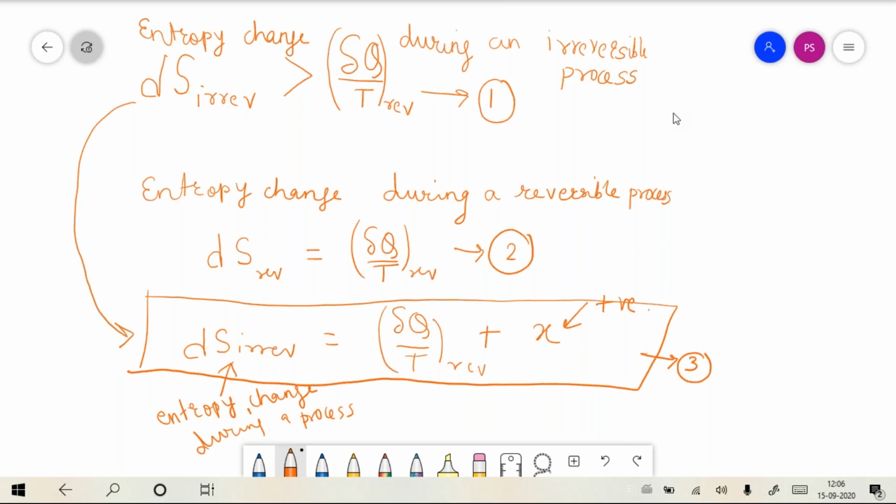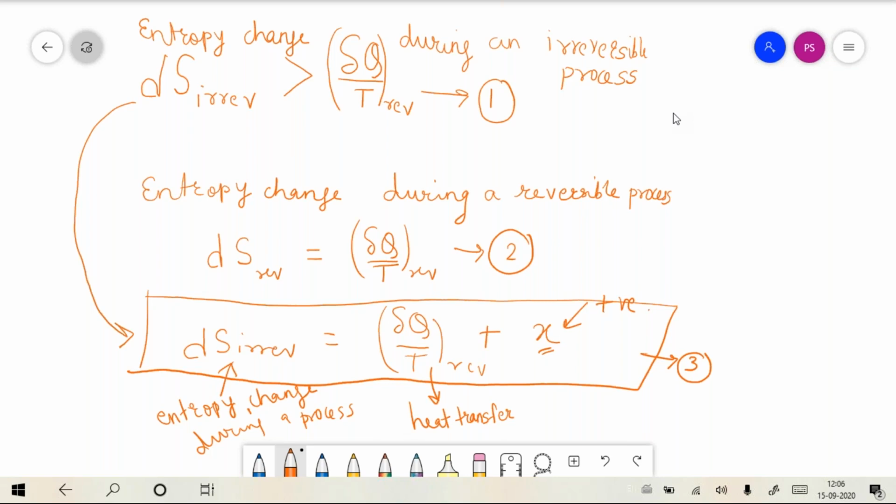The entropy is changing during the process because of two things. One is because of the heat transfer. And second is what is this x?